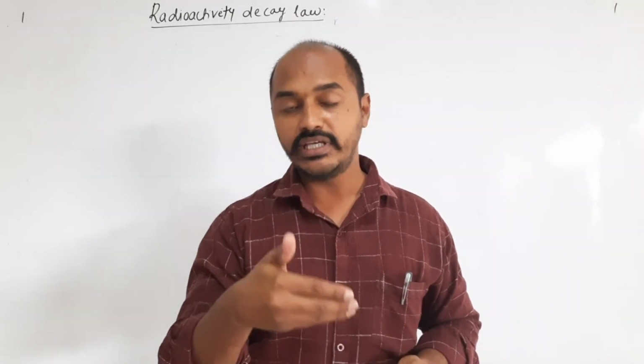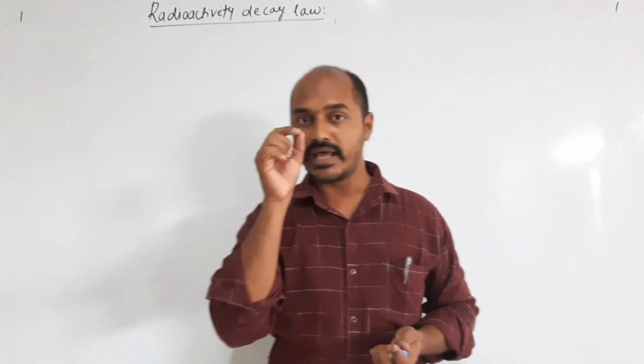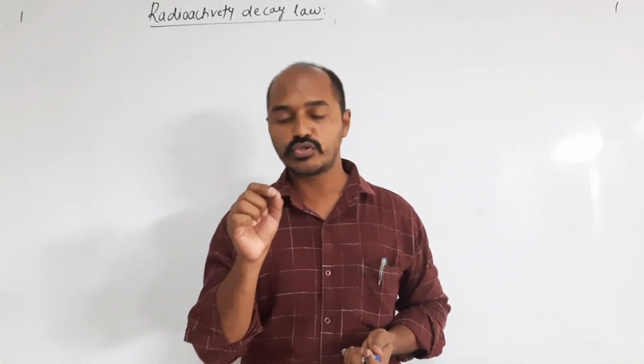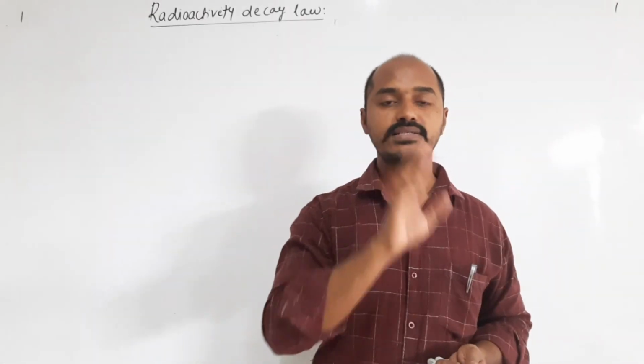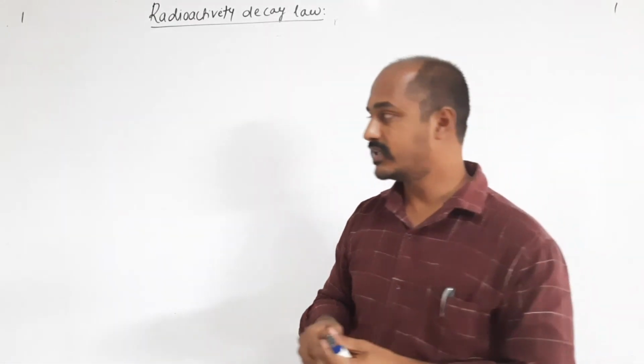The rate of decay is directly proportional to the number of active nuclei present in the sample.